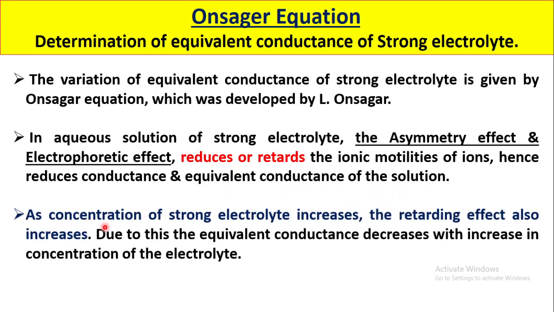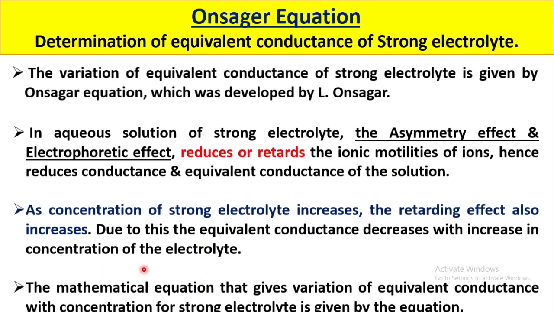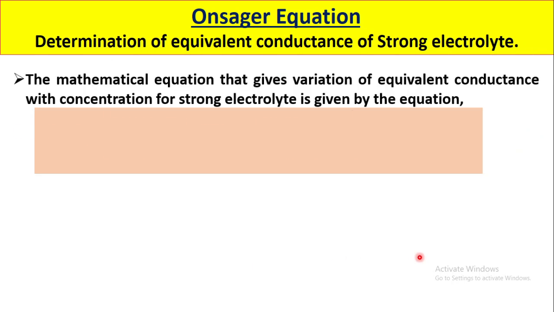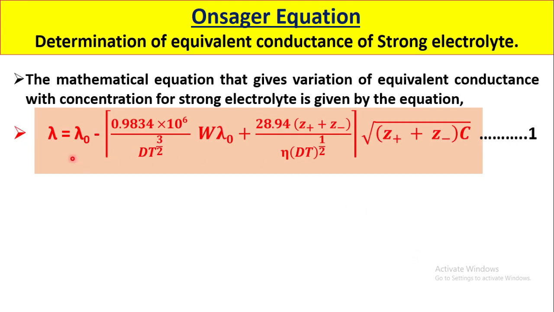As the concentration of strong electrolyte increases, the retarding effect also increases. Due to this, the equivalent conductance decreases with increase in the concentration of the electrolyte. The mathematical equation that gives the variation of equivalent conductance with the concentration for strong electrolyte is called the Onsager equation. This is a big equation, and it was developed by Onsager.